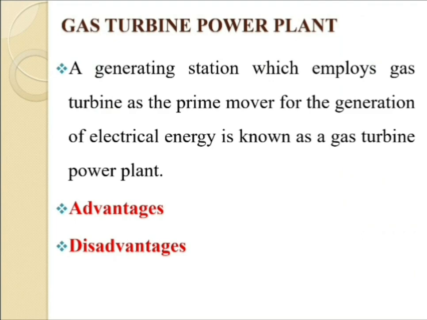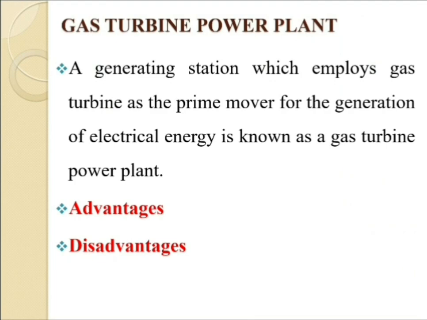The definition of the gas power plant, that is a generating station which employs gas turbine as the prime mover for the generation of electrical energy, is known as a gas turbine power plant. So if we go through a gas turbine power plant, as a fuel we can use the air only. The air is compressed by the compressor and is led to the combustion chamber where heat is added to the air. Thus we can increase the temperature.